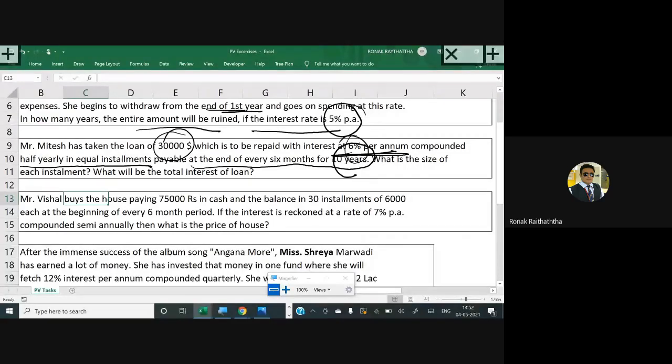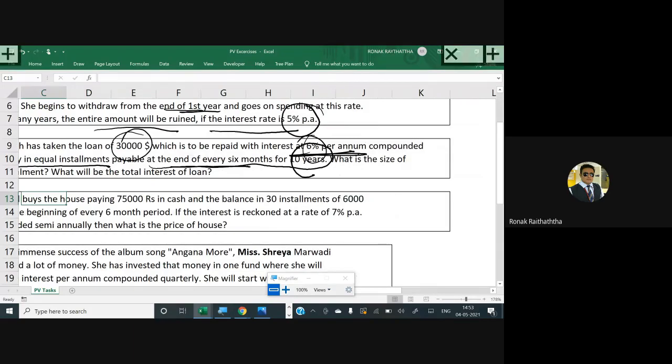But 6% interest at 6% per annum is given to us. But see, the installments are paid at the end of every 6 months. Friends, at the end of every 6 months. So interest is given per annum. You need to divide that interest by 2 because there are 2 semi-annual periods in a year, right? So let's go. And we are supposed to find the installment amount.